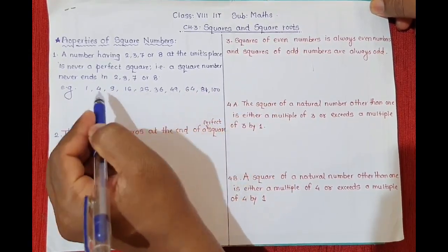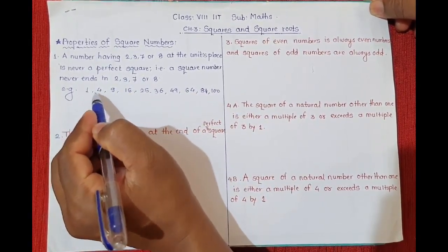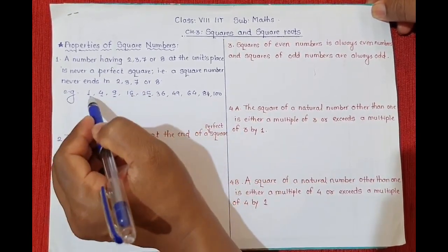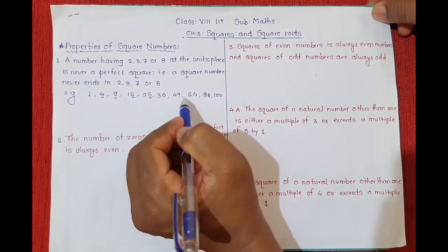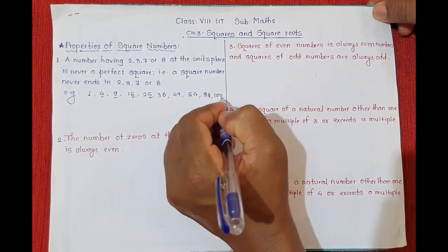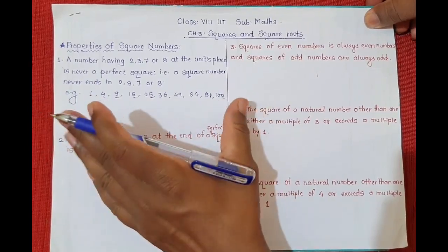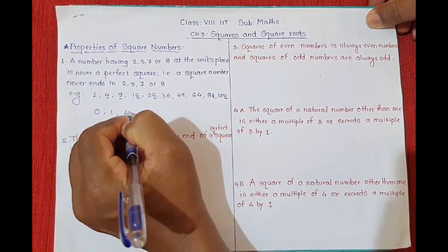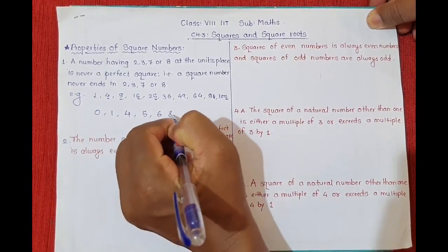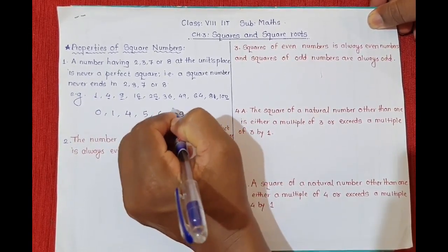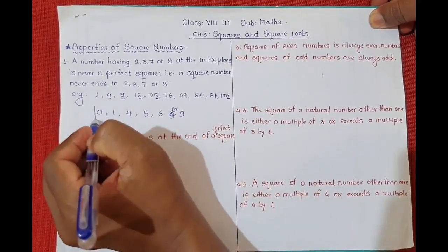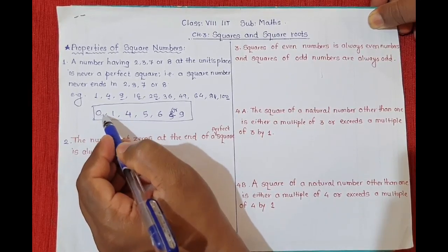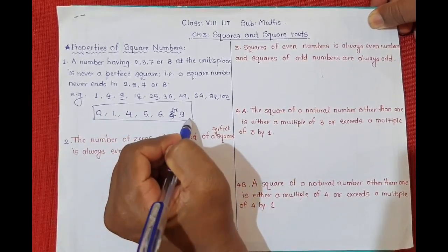If you observe these, their ending digits are 1, 4, 9, 6, 5, again 6, 9, 4, 1, 0. So all square numbers end with the digits 0, 1, 4, 5, 6 or 9.